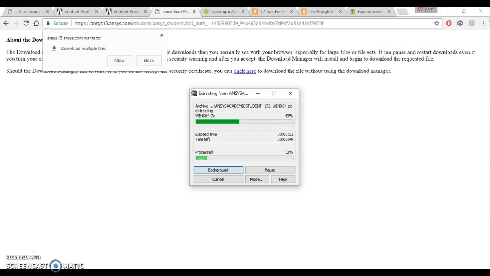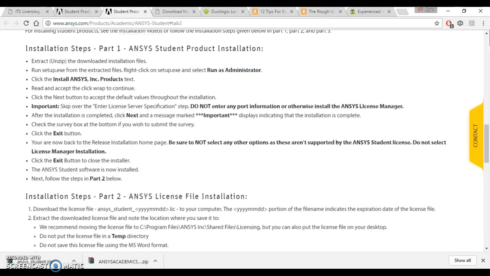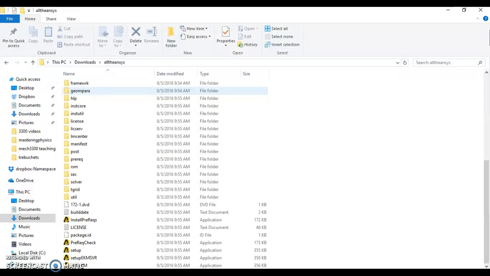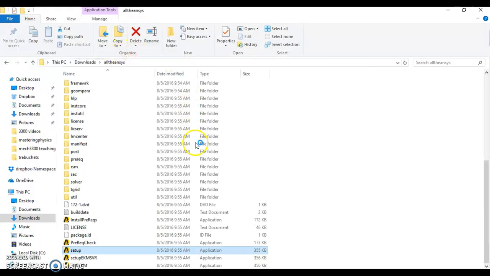Okay, so it's finished extracting, and I'm just going to go into downloads, and we're going to run setup.exe as administrator. So setup.exe, run as administrator, away you go.